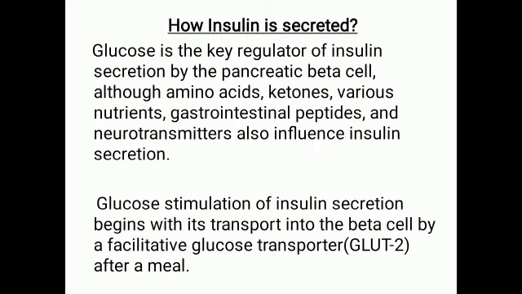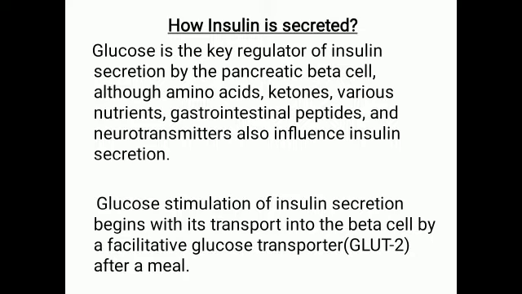So the part for insulin synthesis is over. Now let us see how this insulin is secreted. Glucose is the key regulator of insulin secretion by the pancreatic beta cells. Although amino acids, ketones, various nutrients, gastrointestinal peptides, and neurotransmitters also influence insulin secretion.